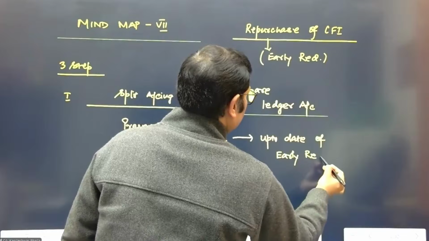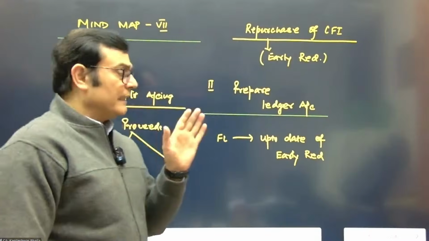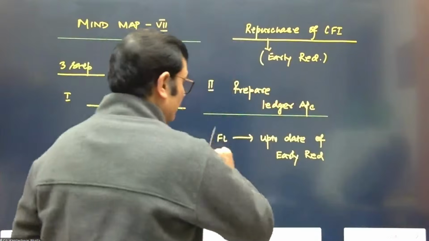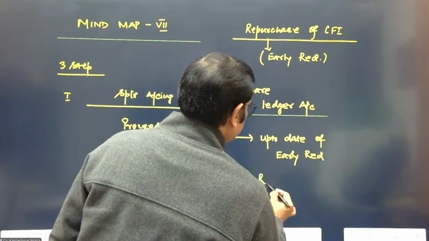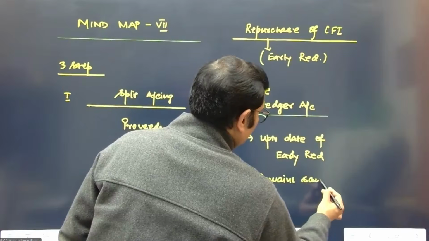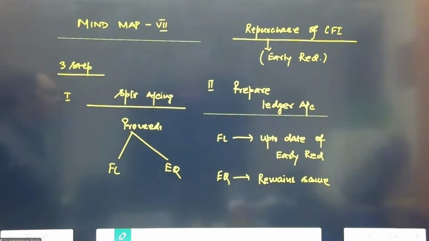There is nothing different in this particular case as well. The split accounting will be done in the usual manner, and the financial liability in the usual manner. Equity, of course, remains the same, because you would not have touched the equity component in this case. So you make a ledger account up to the date of early redemption.